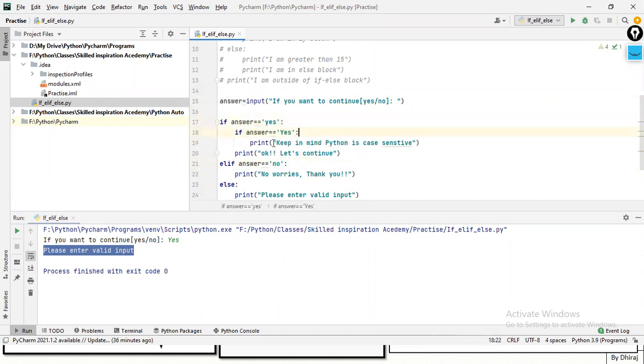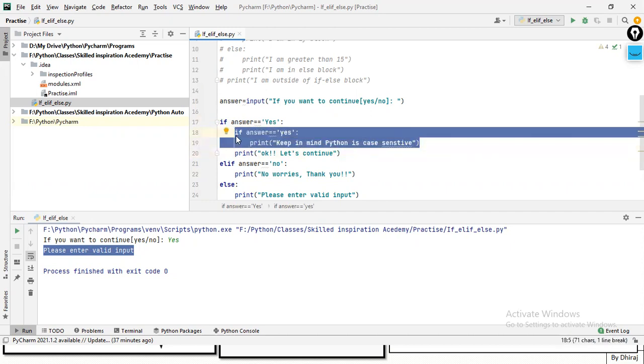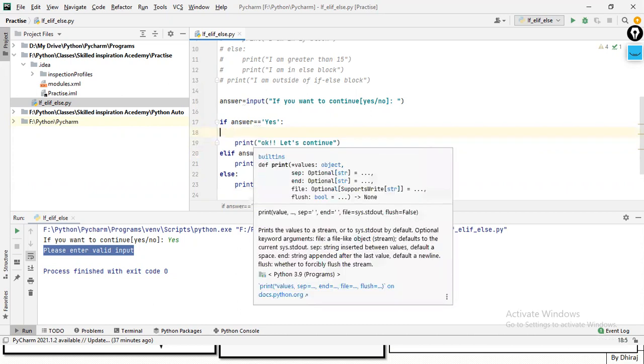So what I can do, if you want to try that, you can try first s over here, then you can just write s. See, this is the syntax for nested if. You can put as many ifs as you want inside this if, right? You can put any conditions inside this.